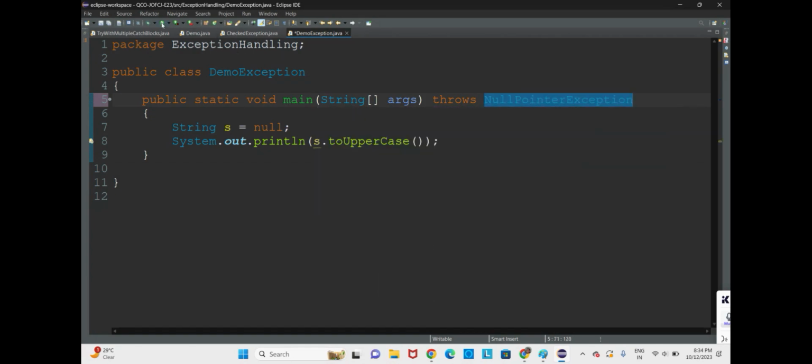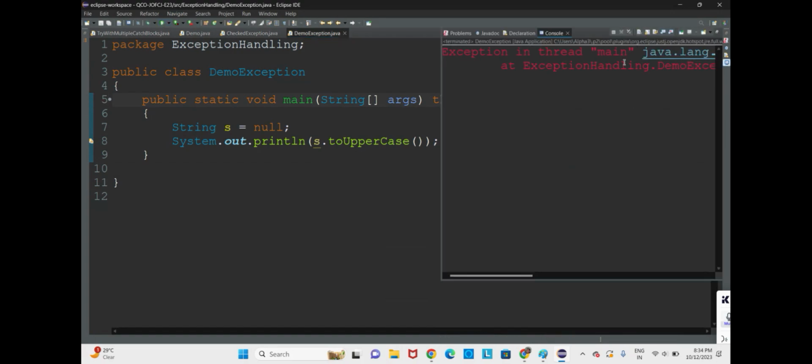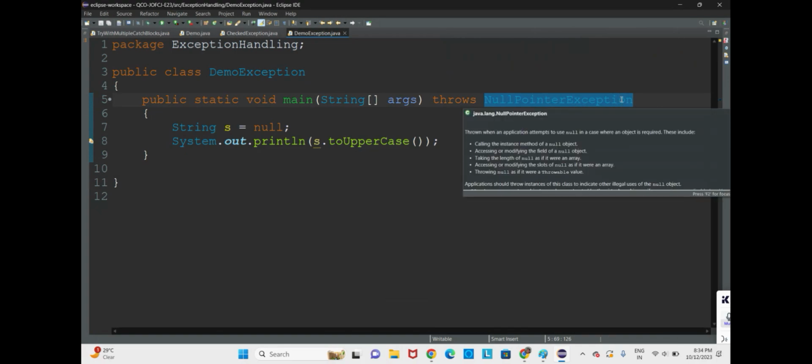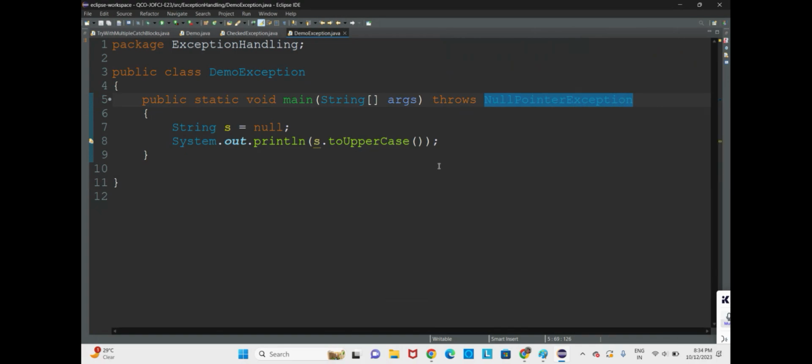So here the problem is not solved. The problem is there, but it has been thrown to the caller. For unchecked exceptions you can easily do it, and for checked exceptions also you can use throws. Here we are throwing the exception to the caller, and you get the same output. So for an unchecked exception, you can take it or you can leave it.